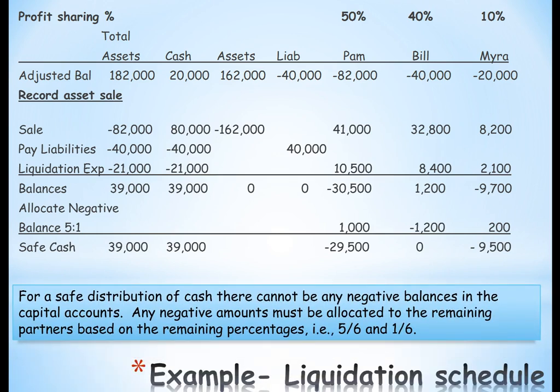So again, this is the amount that we can give, and any negative amounts have to be allocated to the remaining partners before we can pay any money out.